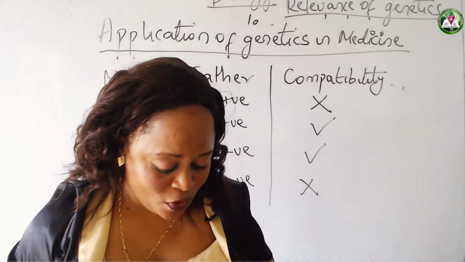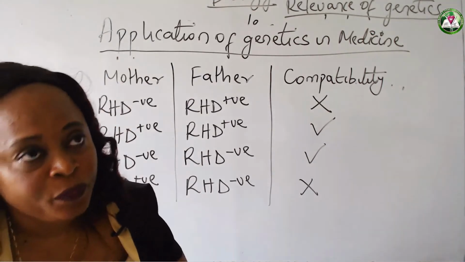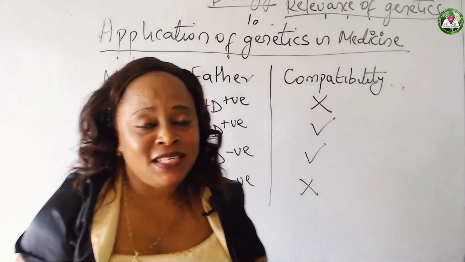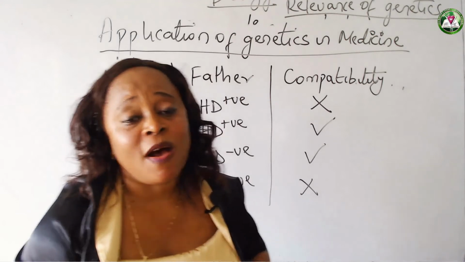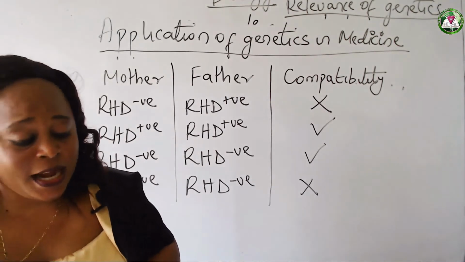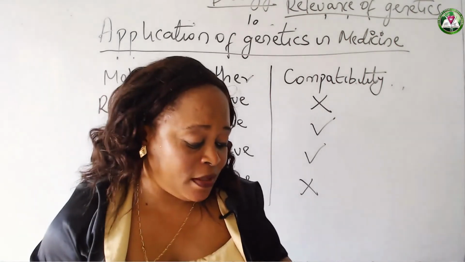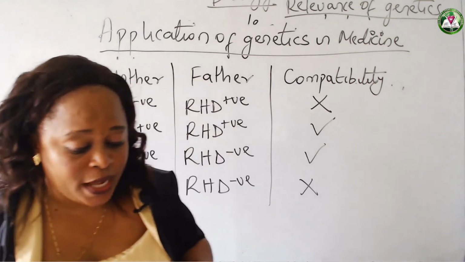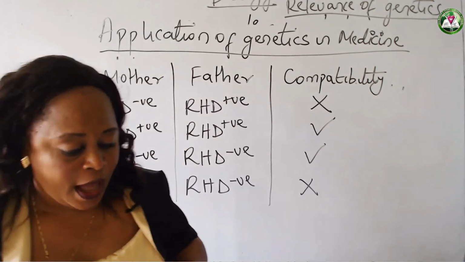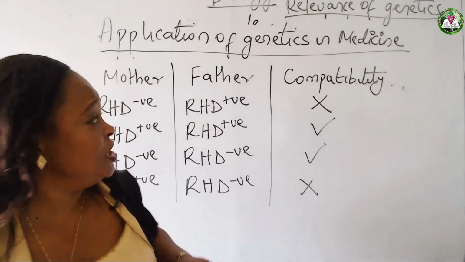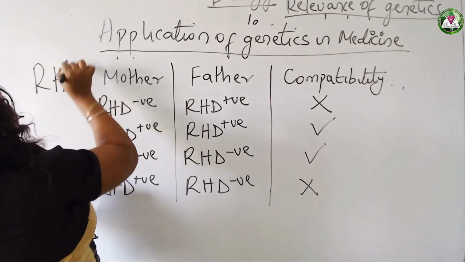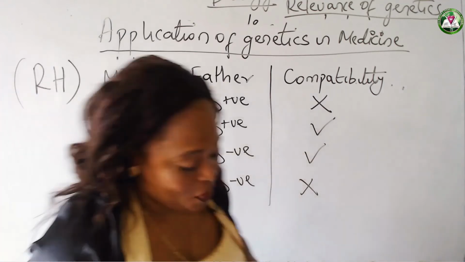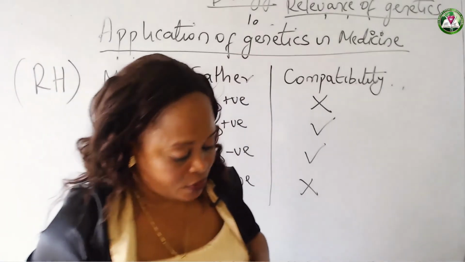So when you hear this rhesus factor, just bear in mind that it's an antigen in the blood that is similar to what is found in rhesus monkeys, and this antigen is denoted with this. When you see this, you know we are talking about the rhesus factor.